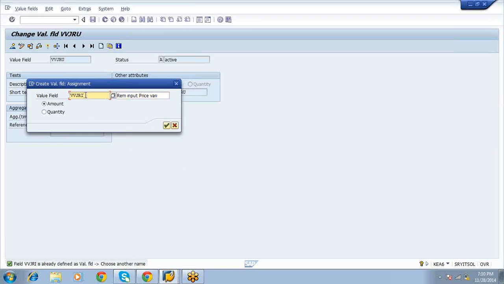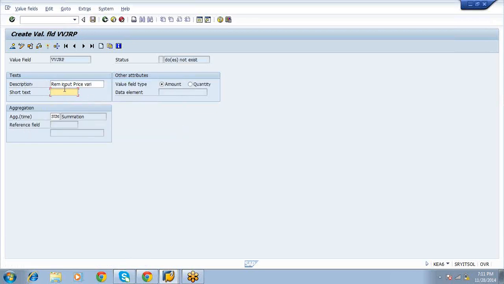Suppose you have given VVJRI and already you have given VVJRI. Your system will check any duplicacy or not? Yes, here the same value field I created. That's why the system is telling that this value field you already created, you cannot create. So the remaining input.